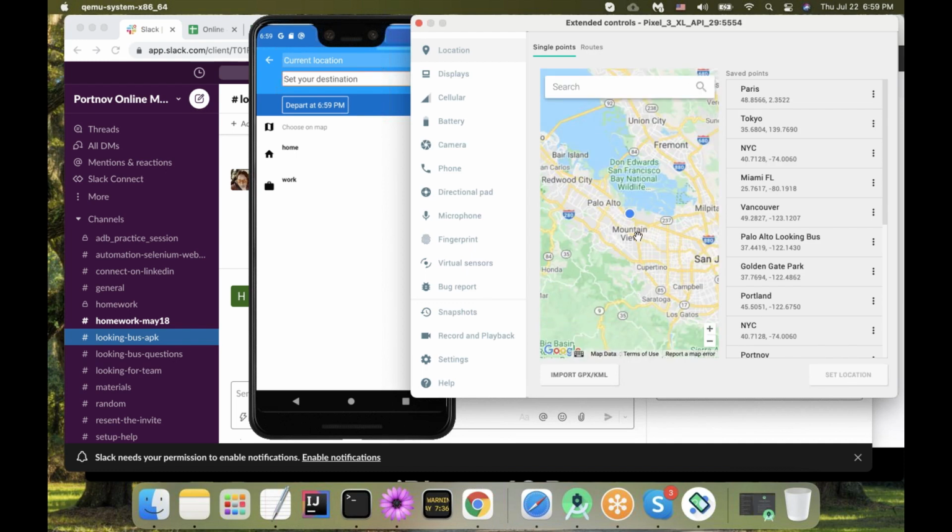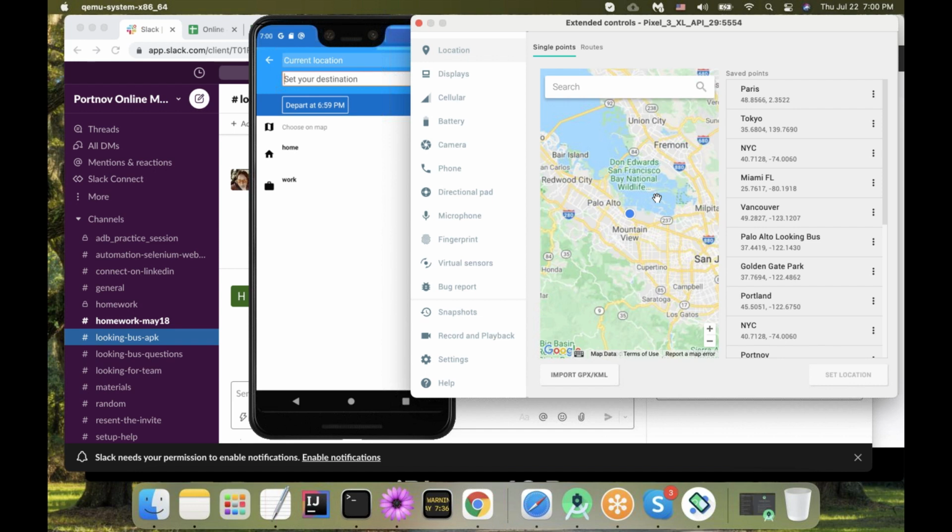So all of you, with your LookingBuzz installed on your Android emulator, will be thinking that you are in Mountain View. Why Mountain View? Because this is the Google headquarters. These can be changed. You can actually change the location on the emulator if you watch the brief video that was posted in the emulator